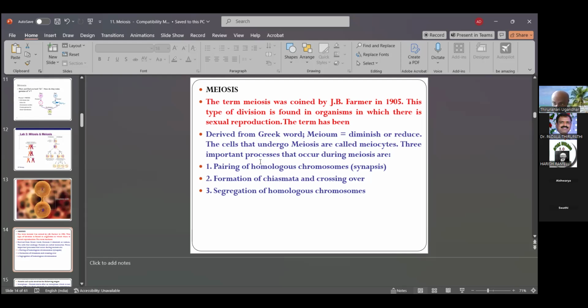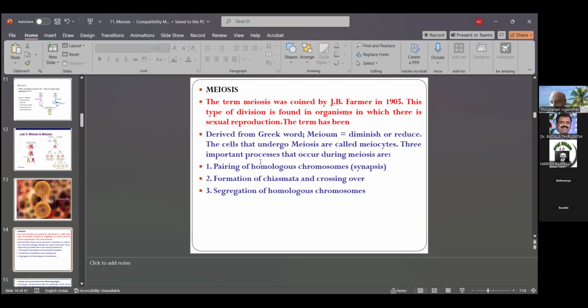That X-shape means the first part of the chromosome is shifted to the second and the second to the first. The second process is the formation of the chiasma and crossing over. Chiasma means joined to each other. Crossing over means the part is shifted from the first to the second and the second to the first. Then segregation of homologous chromosomes. Segregation is important. These are the three important roles in meiosis, in meiosis 1 and meiosis 2.